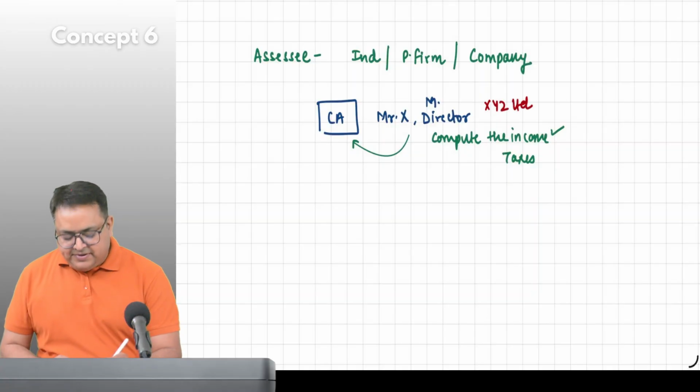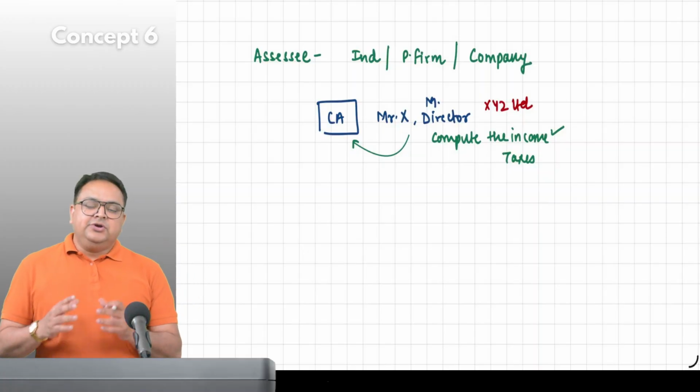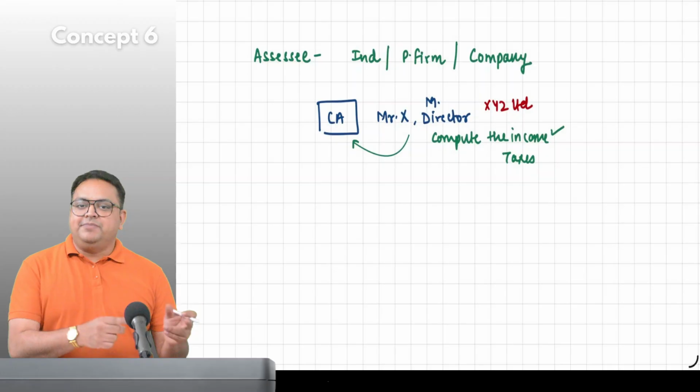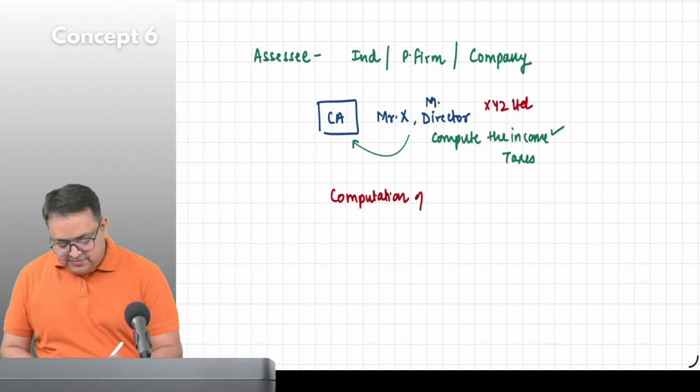So you are doing computation of income and computation of taxes of XYZ Limited.